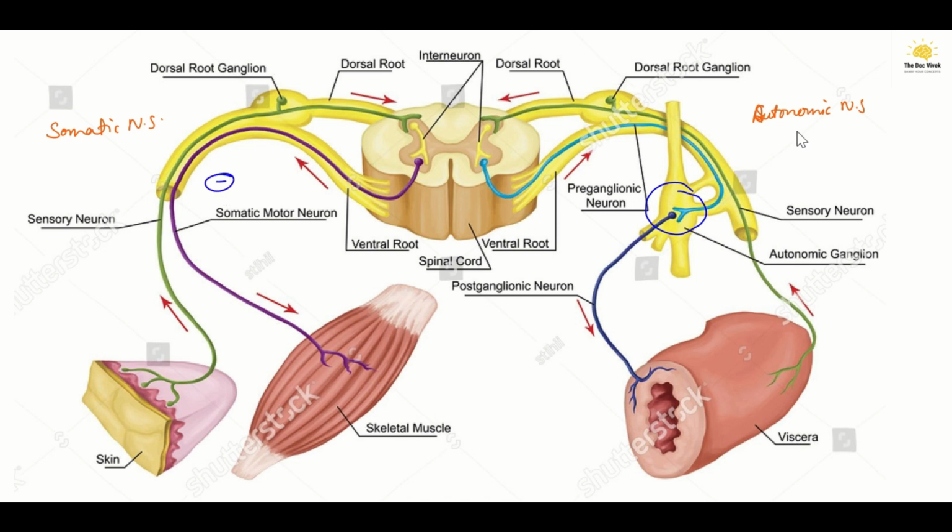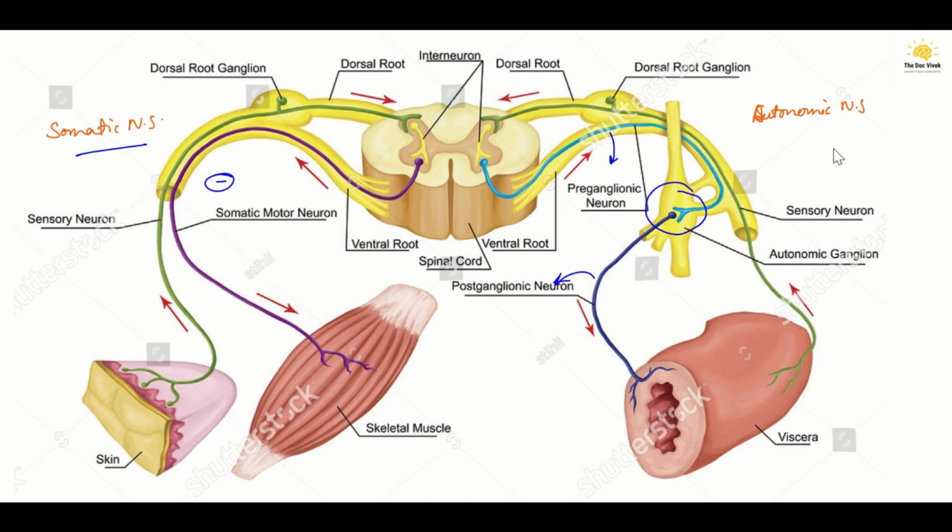In the autonomic nervous system there are preganglionic neurons and postganglionic neurons, whereas there are no preganglionic or postganglionic neurons in the somatic nervous system. On the basis of these two differences, the motor division of the peripheral nervous system is divided into the somatic nervous system and the autonomic nervous system.